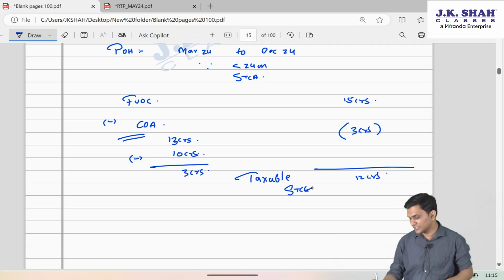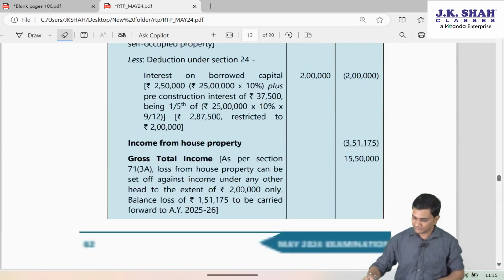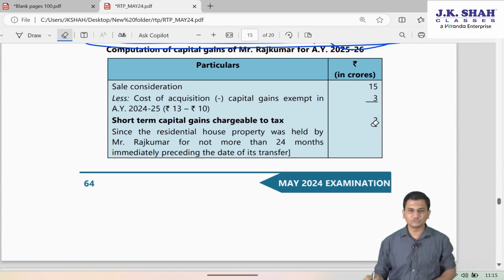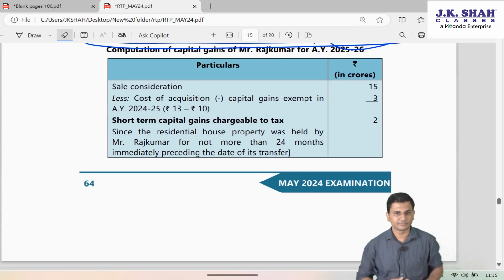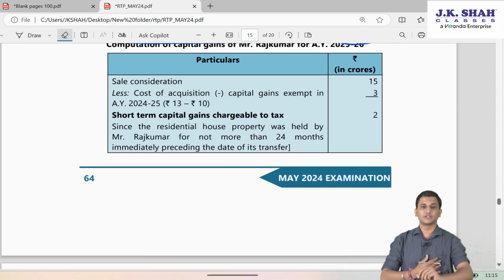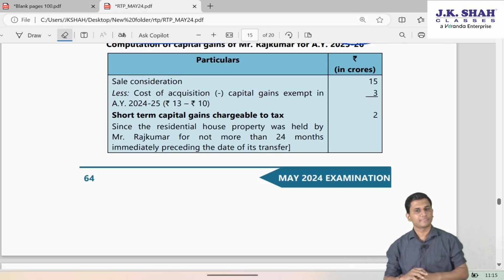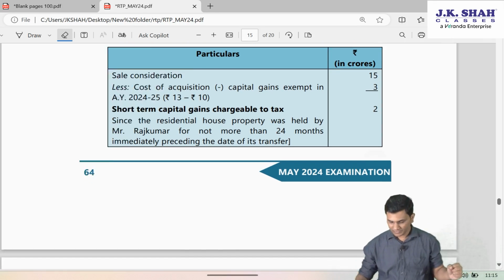There appears to be a printing mistake in the RTP wherein they have wrongly written 15 minus 3 as 2 CR, it must be 12 CR. Since the residential house was not held for more than 24 months, it's a short-term capital gain. I hope this is clear.